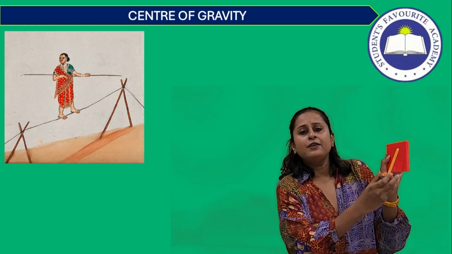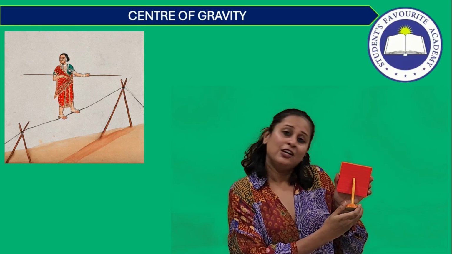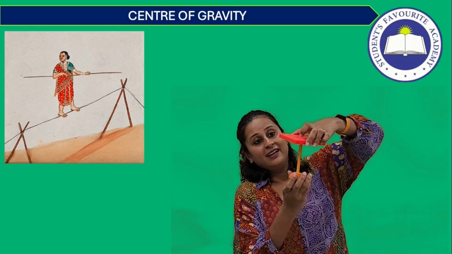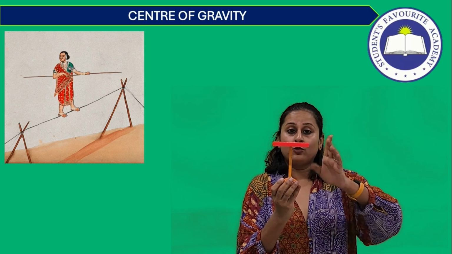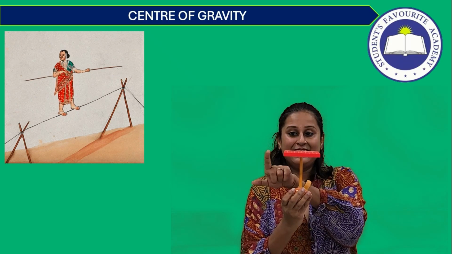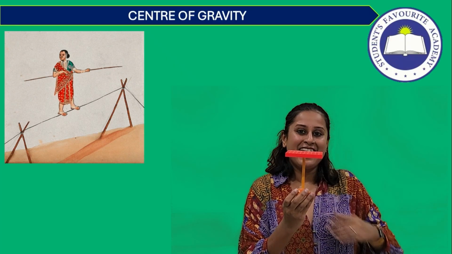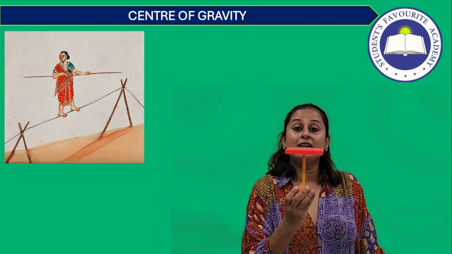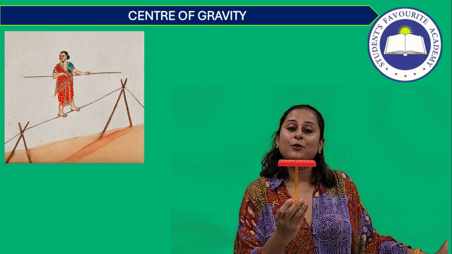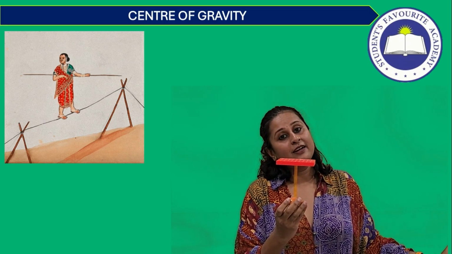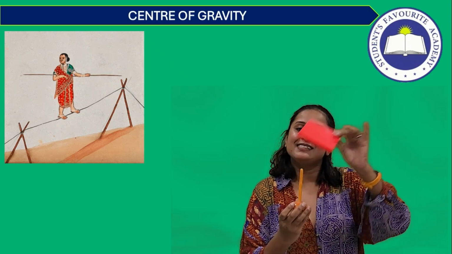So I am tentatively trying to find out where my diagonals will meet, somewhere over here. So let us try to balance it here. Look, this is the point where I am able to balance this body. That means the forces on this side and on this side, all the forces which cause anti-clockwise and clockwise moments, have balanced each other out. That means the net algebraic sum of the clockwise and anti-clockwise moments is equal to 0. So this is a point of equilibrium. This is also the center of gravity of this regular object.